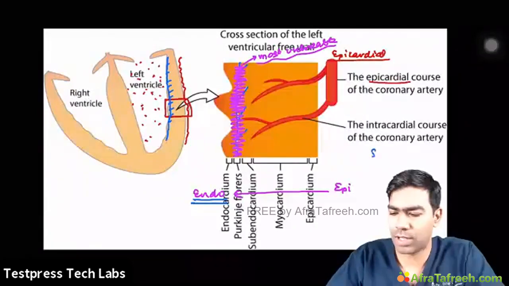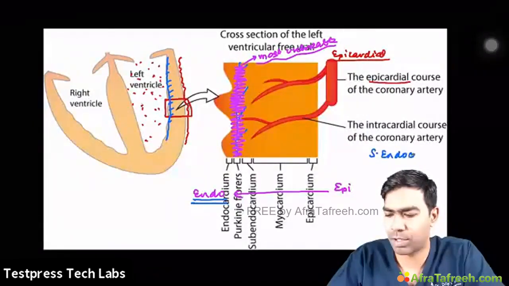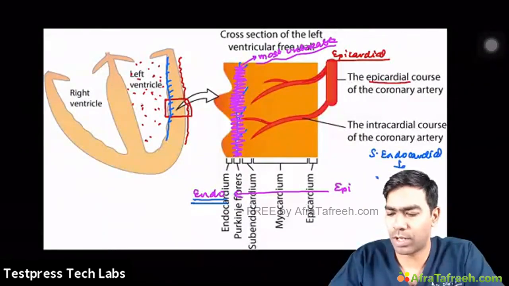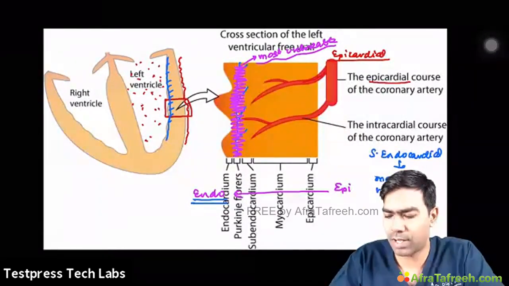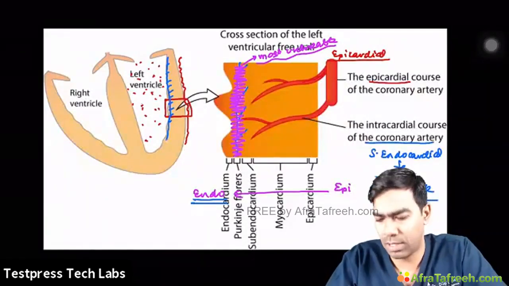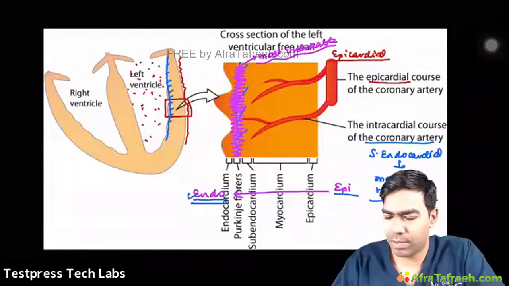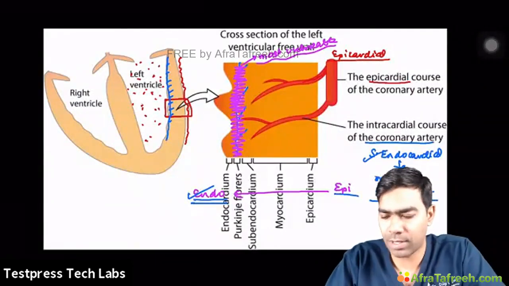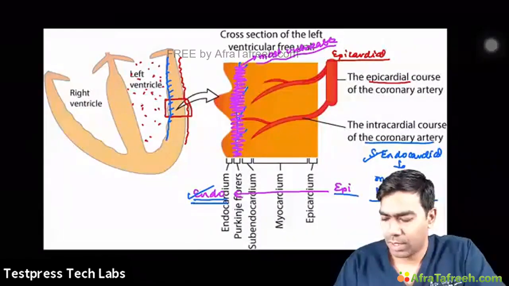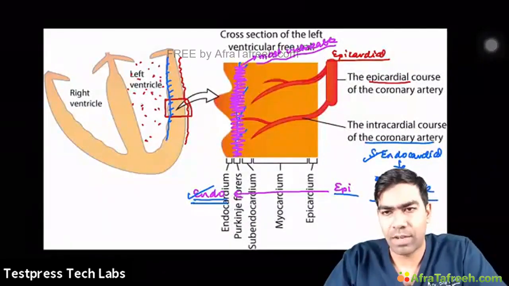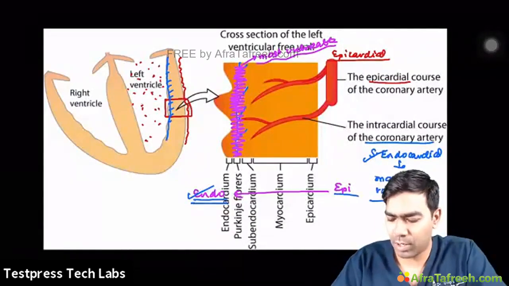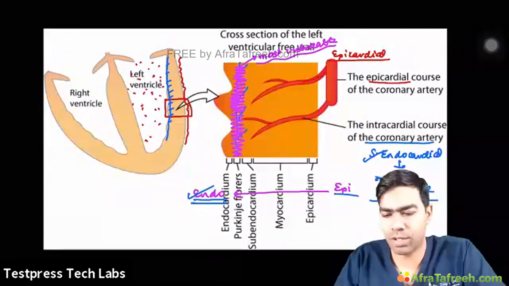So that is why we always say that the subendocardial portion, which I'm going to write here, is going to be the most vulnerable portion for ischemia, because it's farther away from the blood supply, from the epicardial vessels, and at the same time, it cannot be perfused properly by the cavity blood in the first place. So blood supply goes from epicardium to endocardium. The most vulnerable portion for ischemia is the subendocardial location. And at the same time, the conducting fibers are basically present in the subendocardial location, as we know that. And if you really know how the depolarization is going to progress, it's very simple.